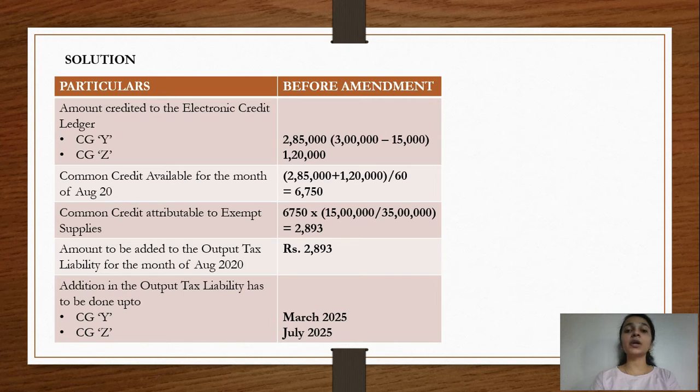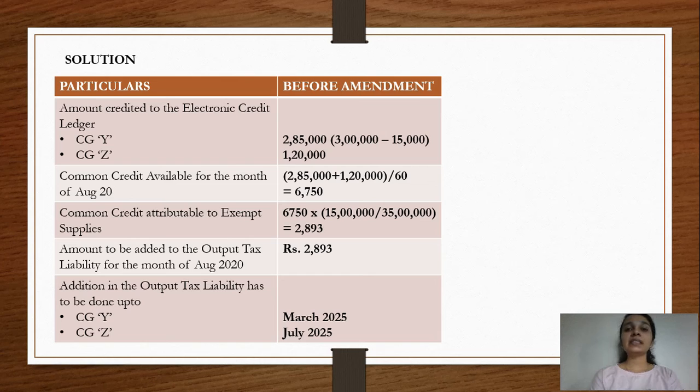Now talking about what will be the common credit for the month of August 2020. So it will be 2,85,000 plus 1,20,000, that is 4,05,000 divided by 60. So for the month of August, the common credit which we have is 6,750. Now this common credit, that is 6,750, will have to be attributed to the exempt supplies.